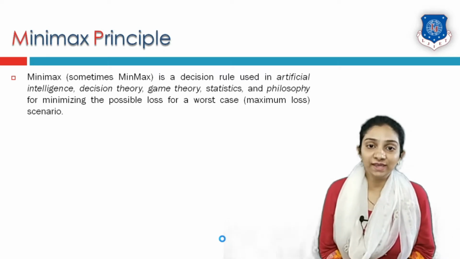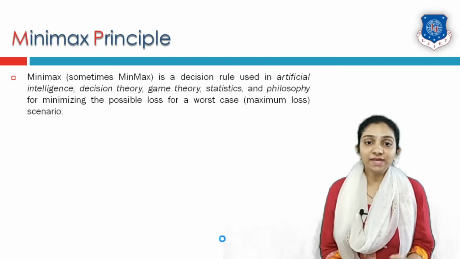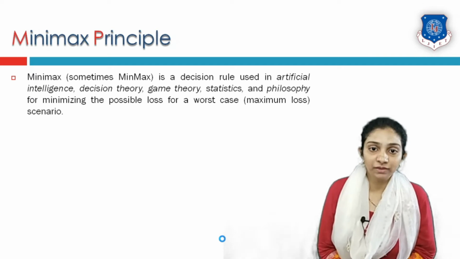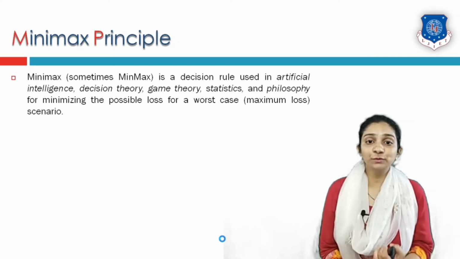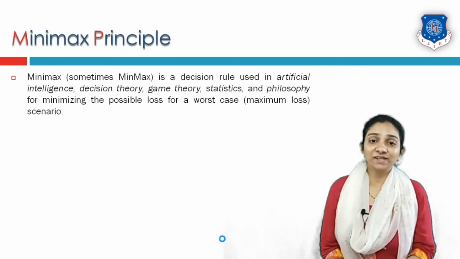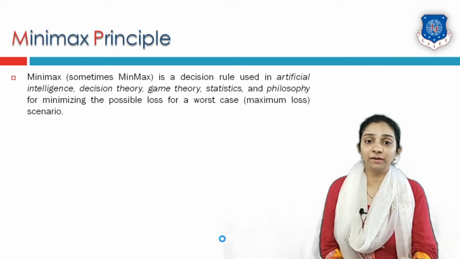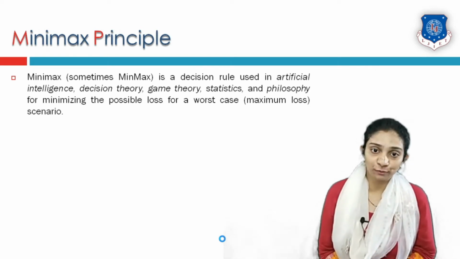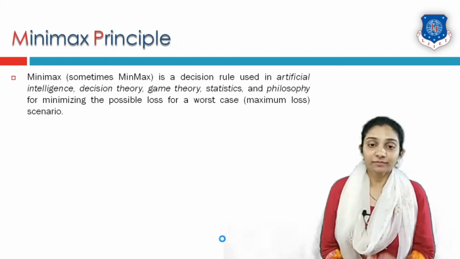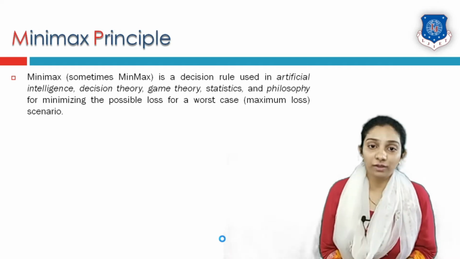Obviously, in any game, if there are multiple players, each player is aiming for winning that particular game. If a particular player comes to know that he or she is not going to win, their strategy will be to not let the other player win either. That means they will try to draw the game. That means if you are not able to win, you will try to draw a game.